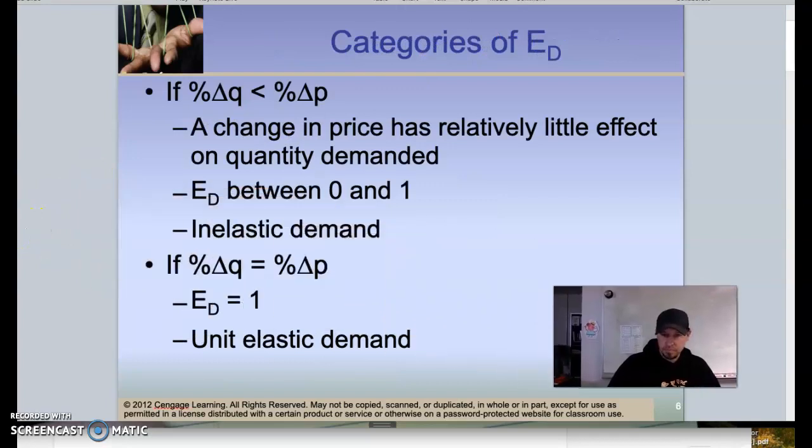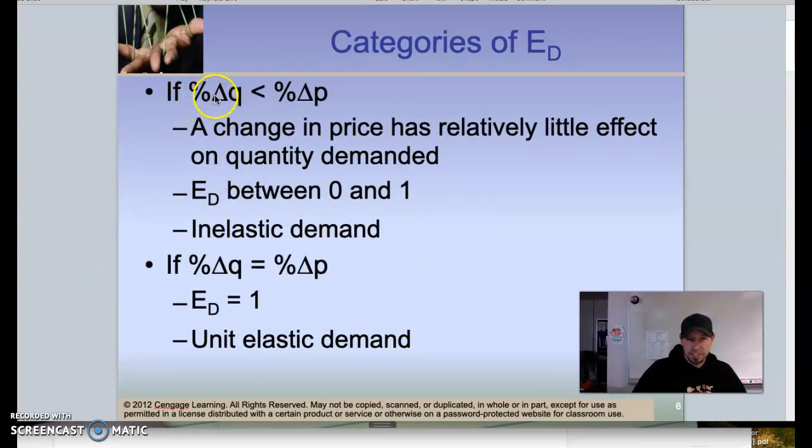If we have an elasticity of demand value between 0 and 1, which we do, it's 0.5, we are going to say that demand is inelastic. It's relatively not very responsive. What that means is a change in price has a relatively lesser effect on the quantity demanded.